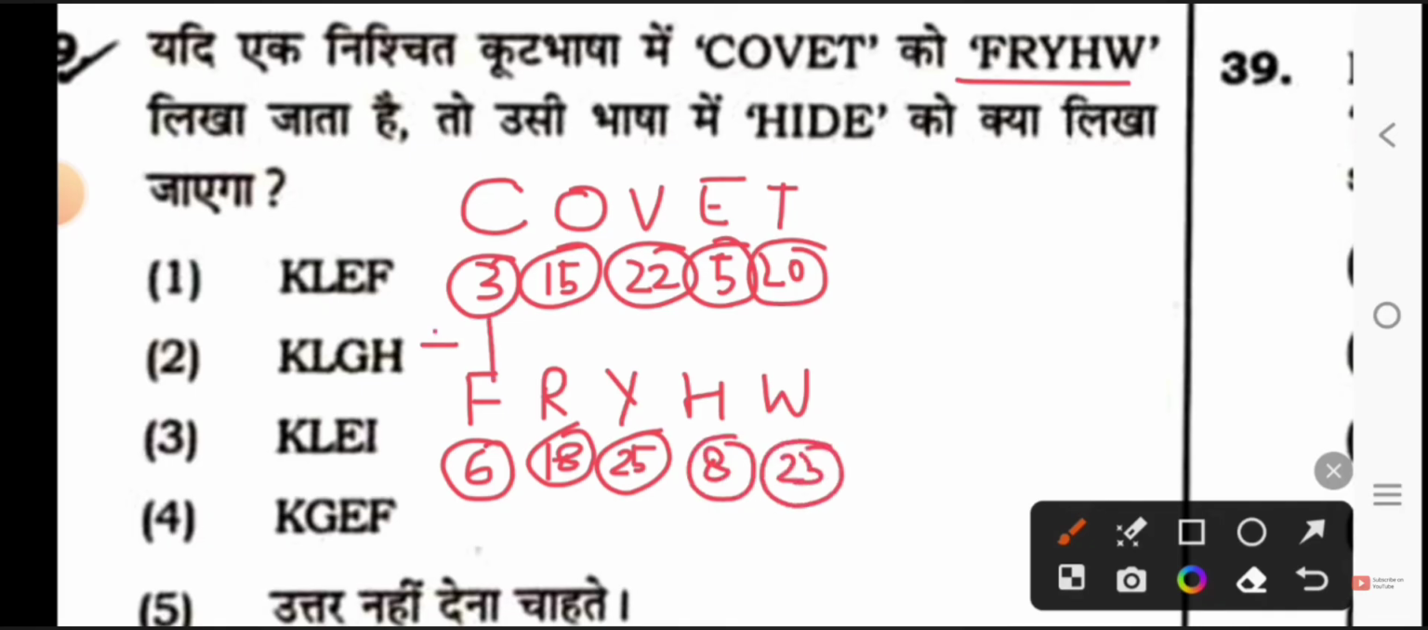If 3 becomes 6, then you have a difference of 3. If 15 becomes 18, how much is the difference? 3. If 22 becomes 25, the difference is 3. If 5 becomes 8, it is 3. If 20 becomes 23, it is 3. We will apply the same method to the alphabet code of HIDE.